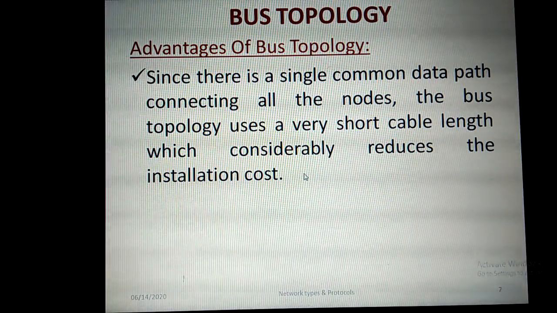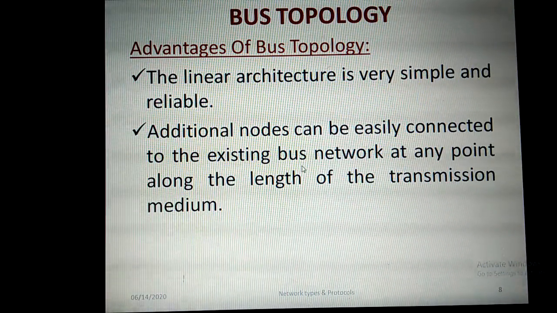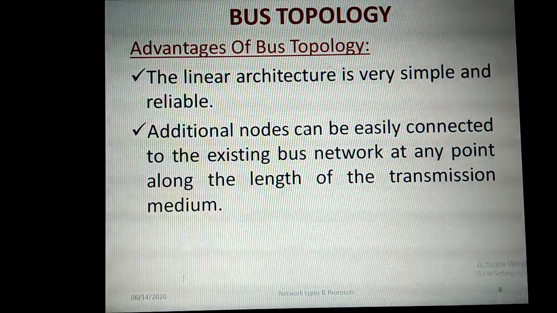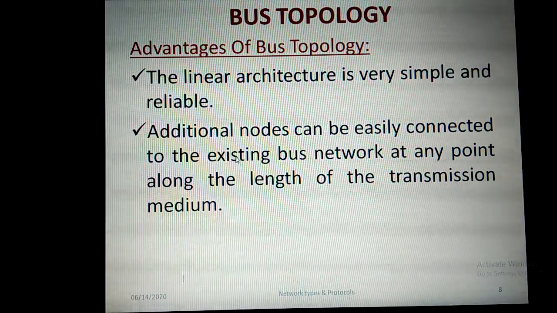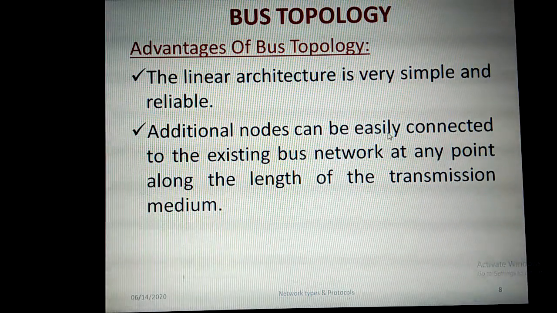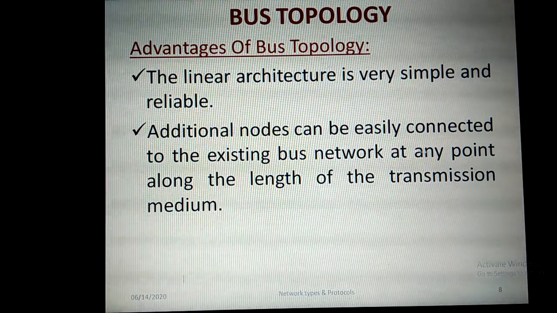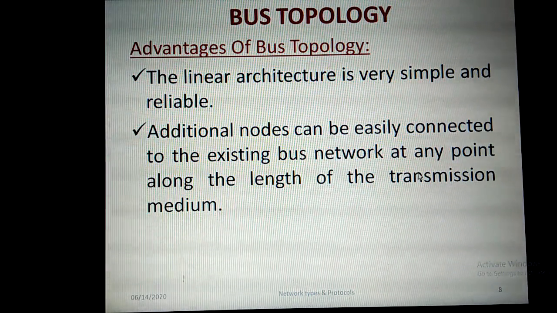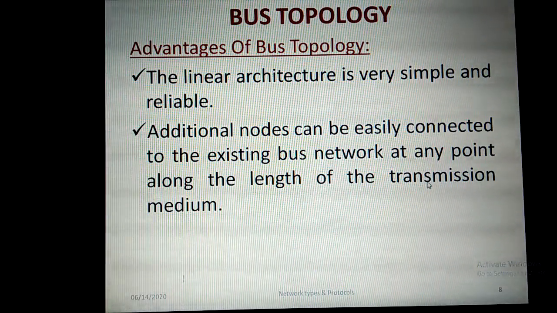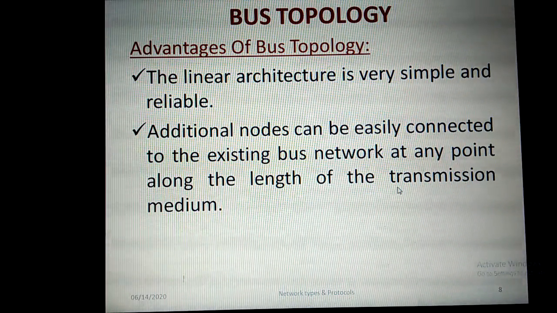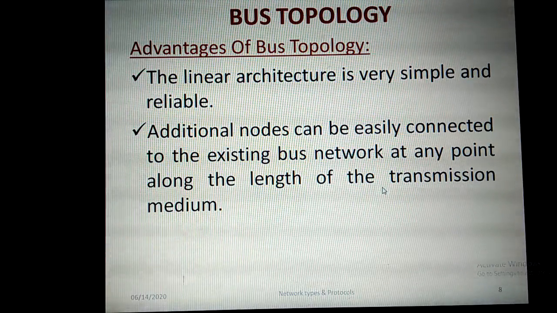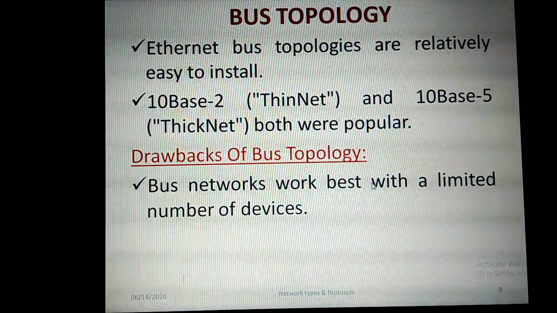Also, lesser cable length we can buy and install here. This is one of the advantages. And then it is a linear architecture, so it is very simple and reliable. It's simple to construct, and additional nodes can be easily connected to the existing bus network at any point along the length of the transmission medium. That is, along that cable length we can insert any node additionally, and easily connect it to the existing bus network.